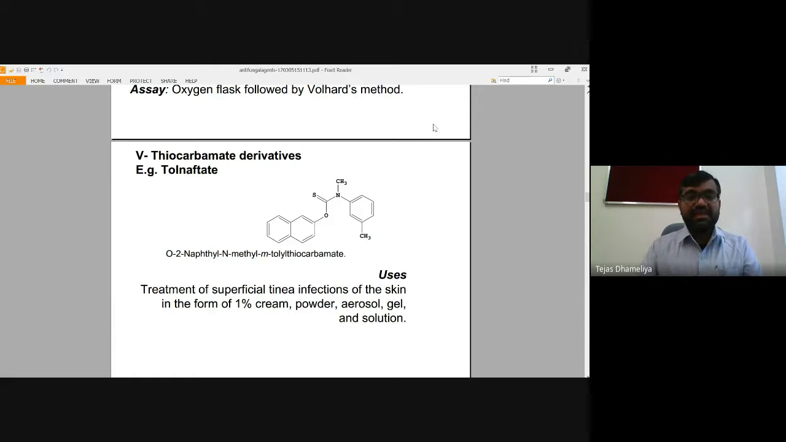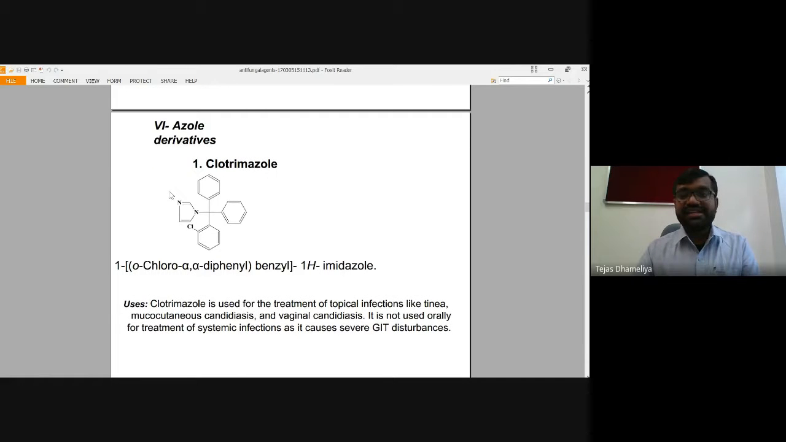Then tolnaftate is a thiocarbamate derivative, because it has a carbon doubly bonded with sulfur, and this carbon is bonded on the two ends to oxygen as well as nitrogen. This is used in tinea infection caused by tinea fungus.